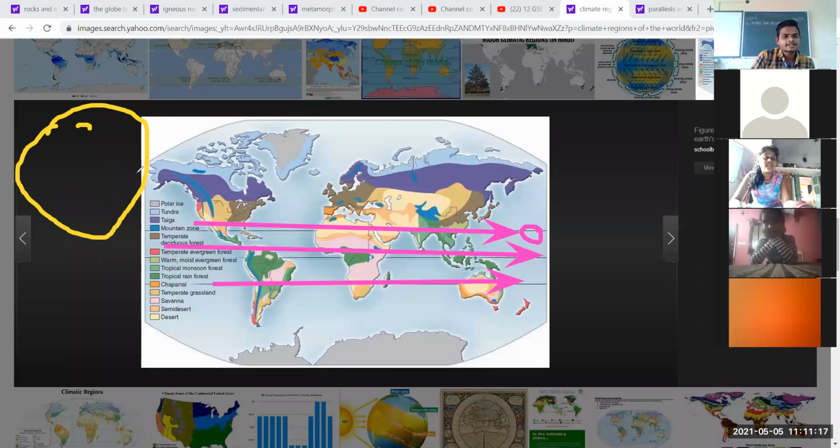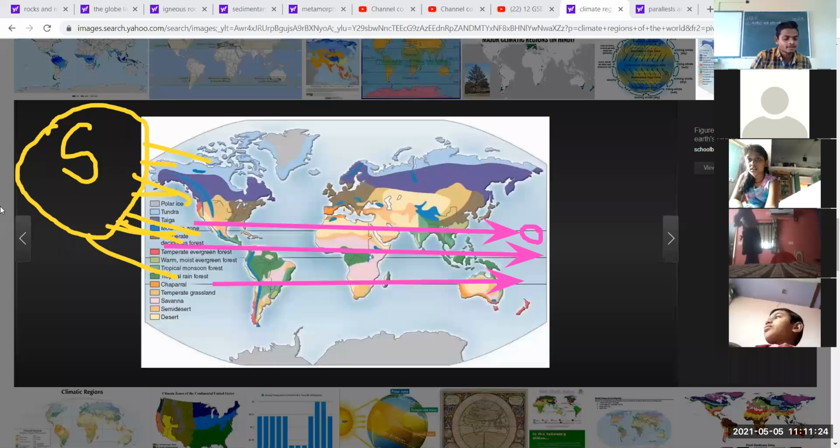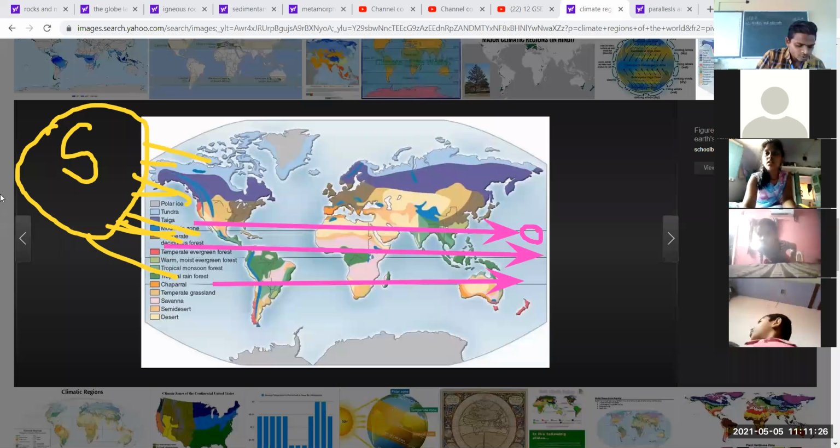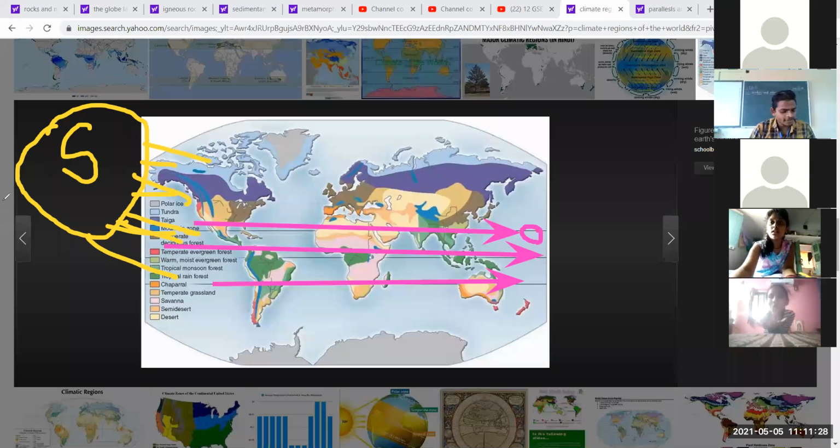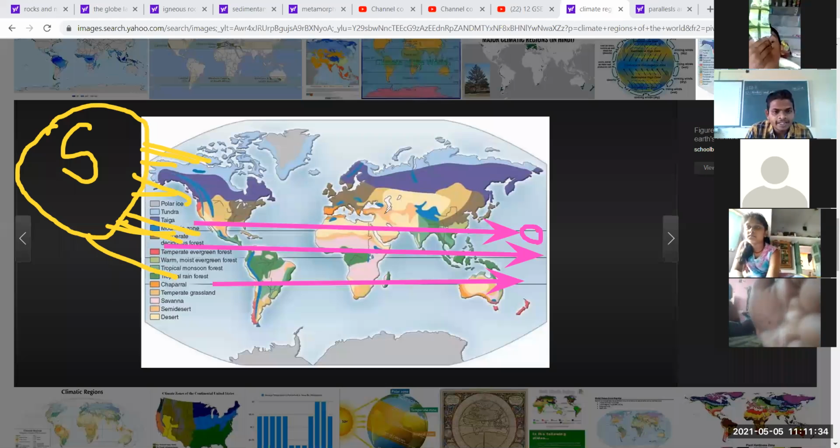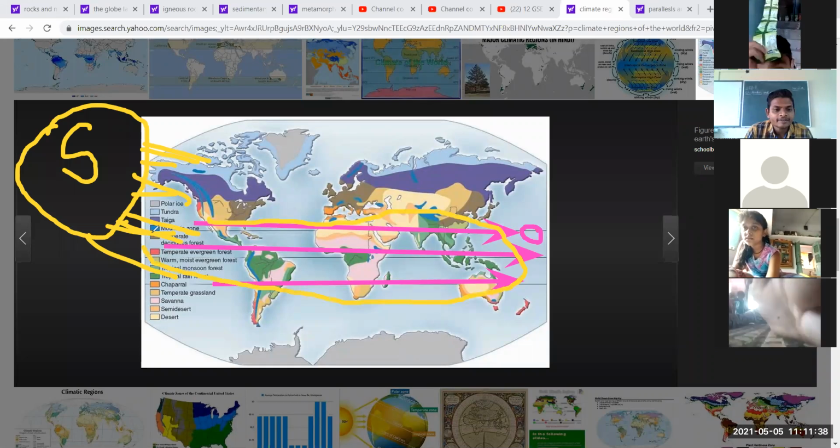Always sun rays are falling on the earth. Places located on or near the equator receive direct rays of the sun. So these areas, I am going to draw it here. These areas located near the equator receive more sunlight.